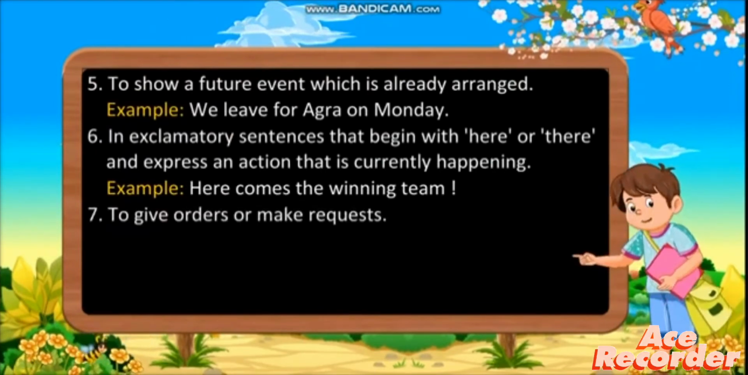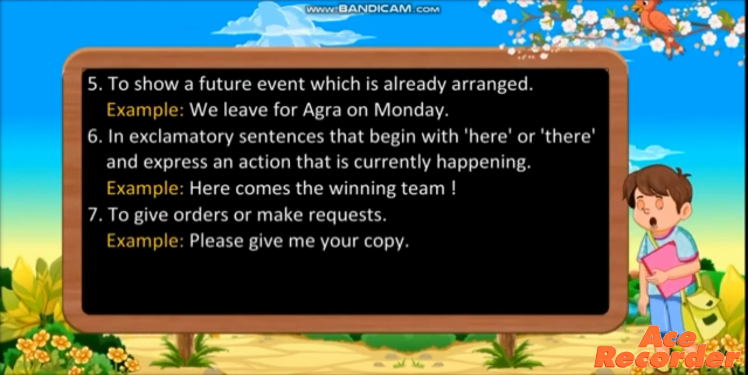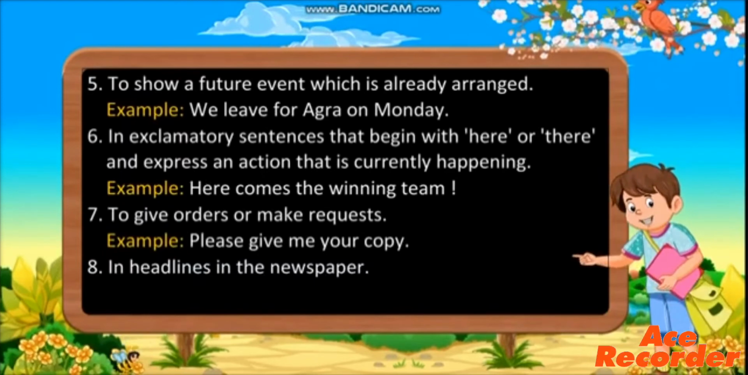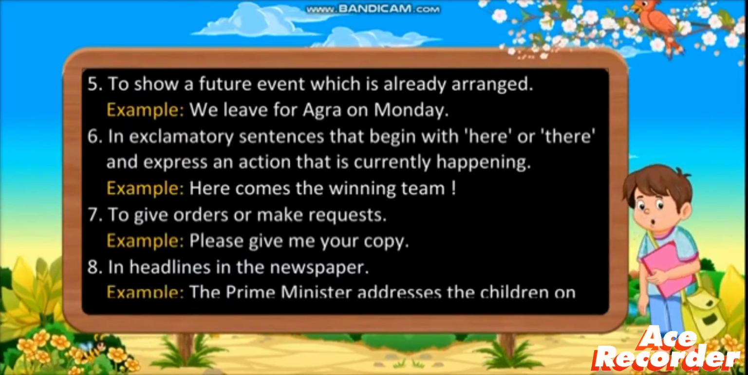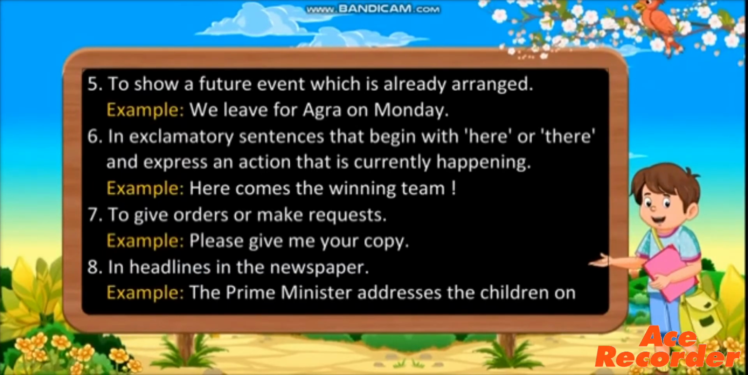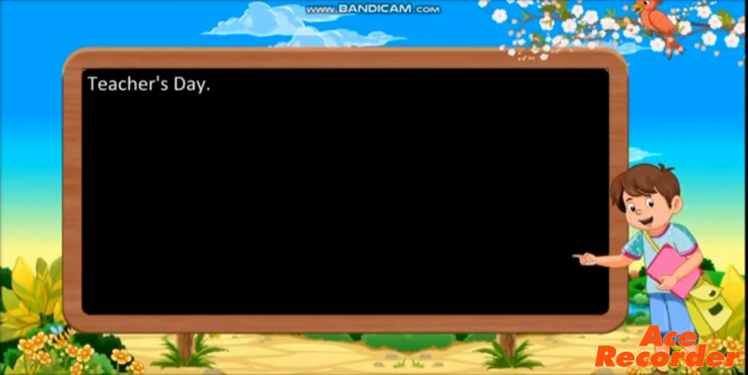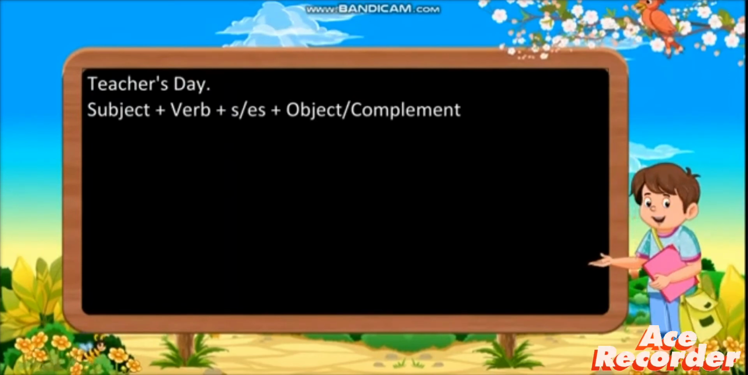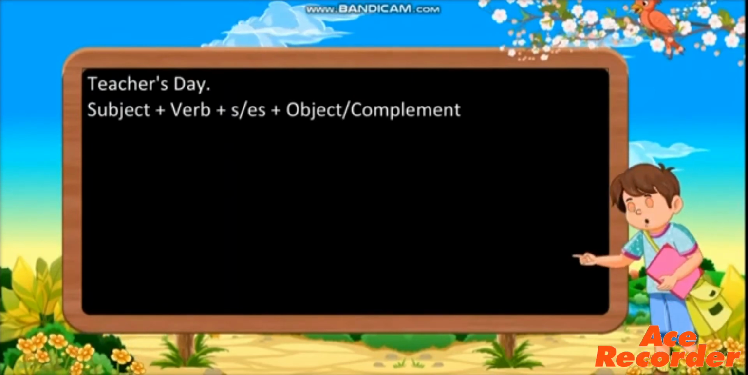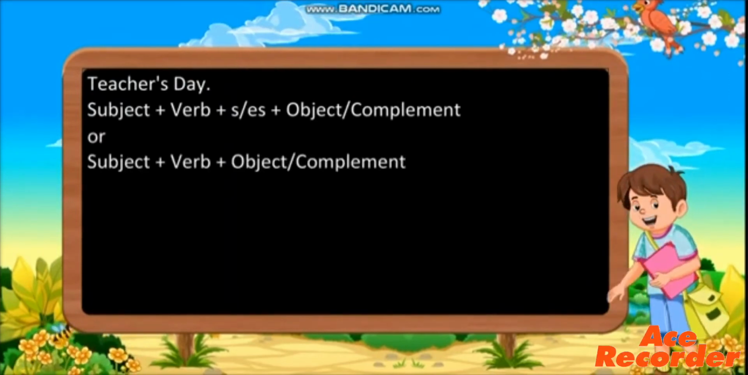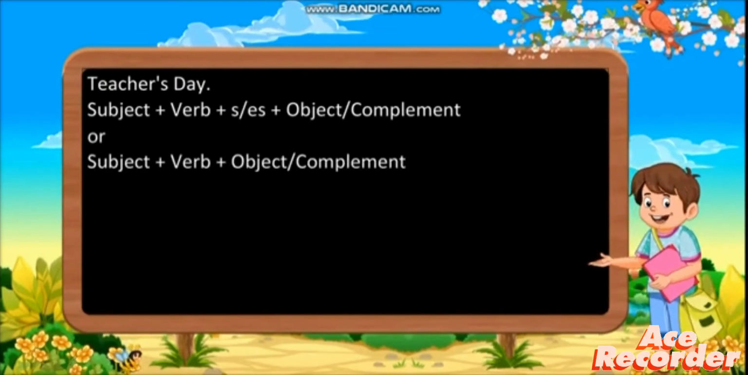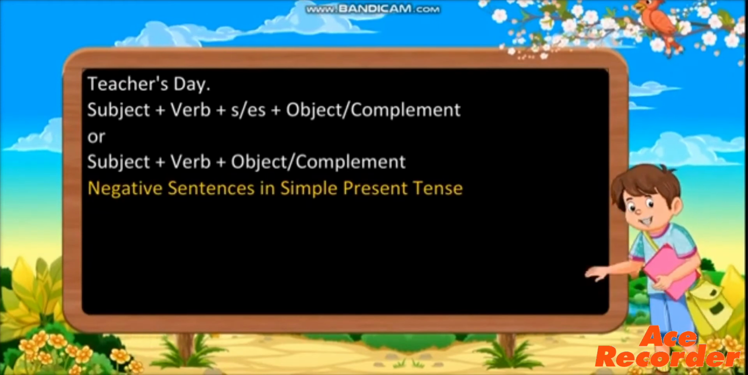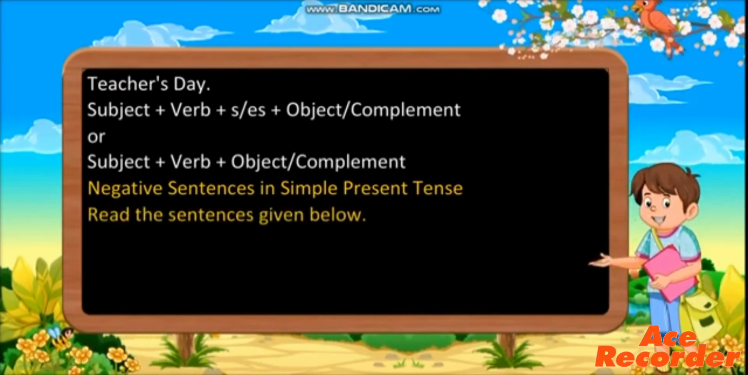Number 7, to give orders or make requests. Example, please give me your copy. Number 8, in the headlines in the newspaper. Example, the Prime Minister addresses the children on Teachers' Day. How we form it: subject plus verb plus s or es plus object complement, or subject plus verb plus object complement. This is the formation. Negative sentences in simple present tense, how do we form them?